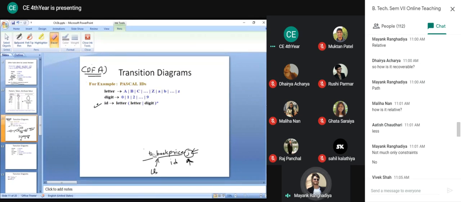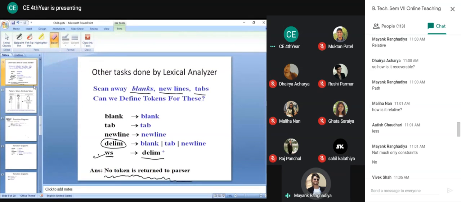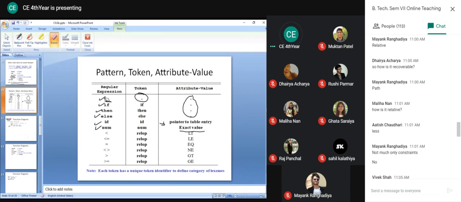So basically these transition diagrams are nothing but they are. Sir, we have only gone through white spaces only. I think we have gone through this slide. Yes, only, sir. Okay, so this slide indicates that we have no token for the white space and no attribute for this white space.